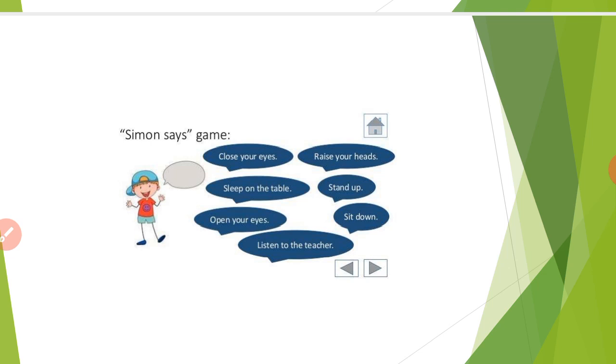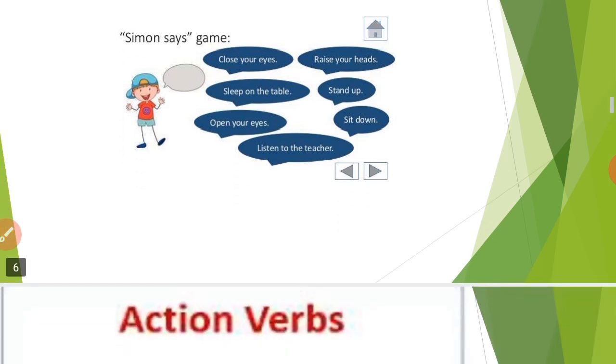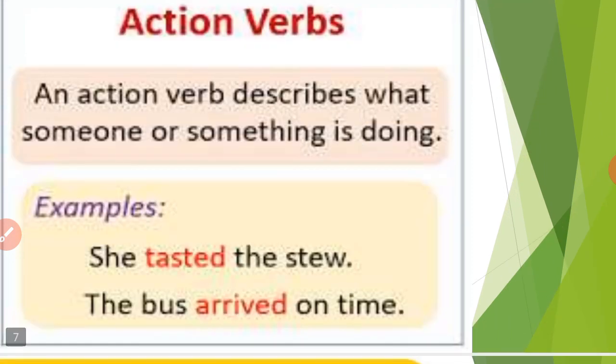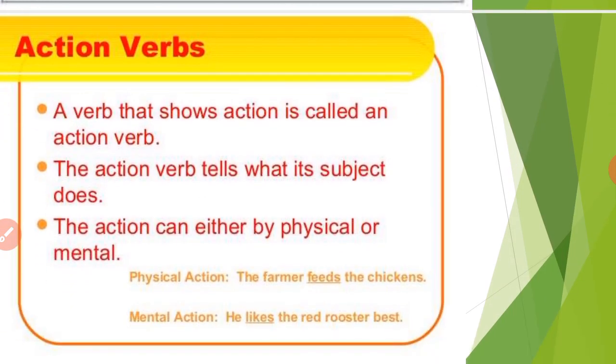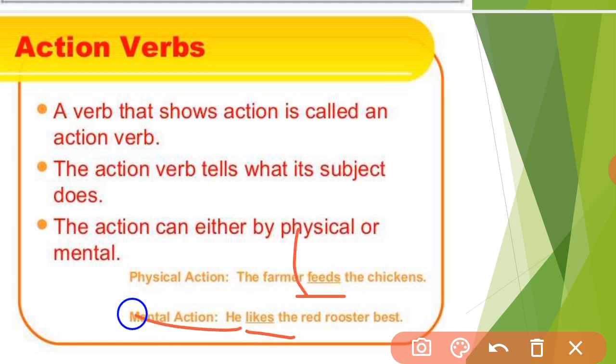So this activity tells you what is action verb. Action verb, as I told you, describes what someone or something is doing. A verb that shows the action is called an action verb. Action verbs tell us what the subject is doing. An action verb can be either physical or mental. Just as I told you here, the farmer feeds the chickens, so physically he feeds the chickens, and he likes them mentally. So here it is feeds and likes, the physical and the mental.